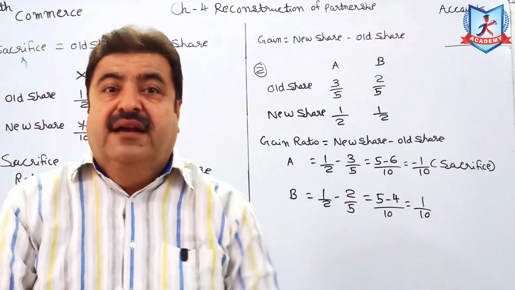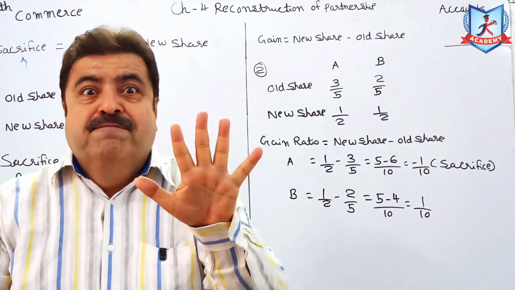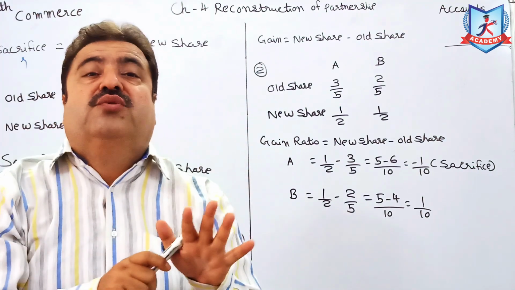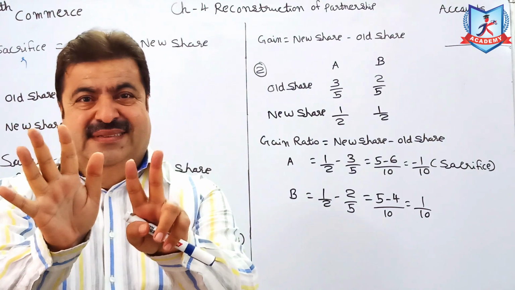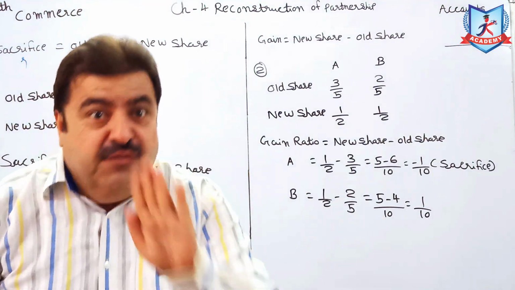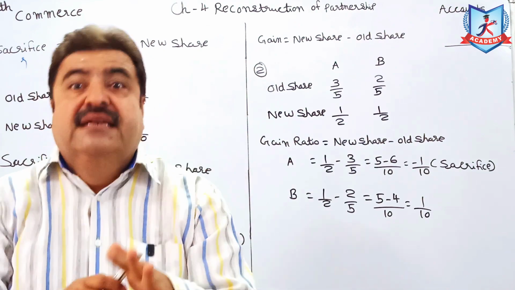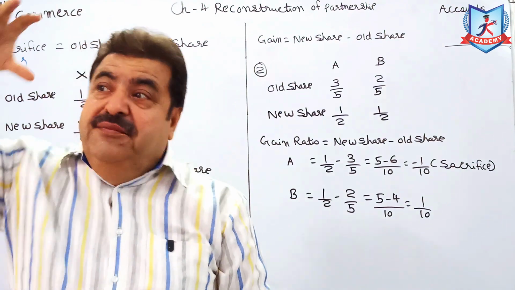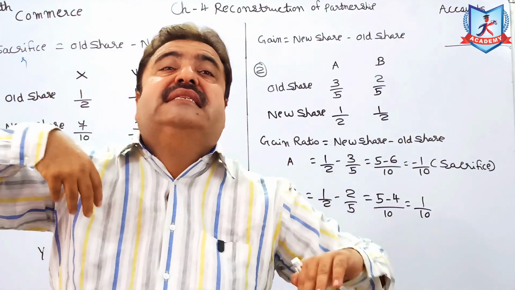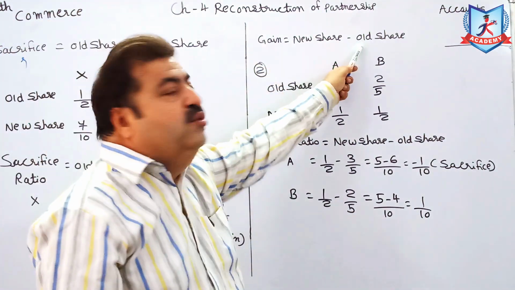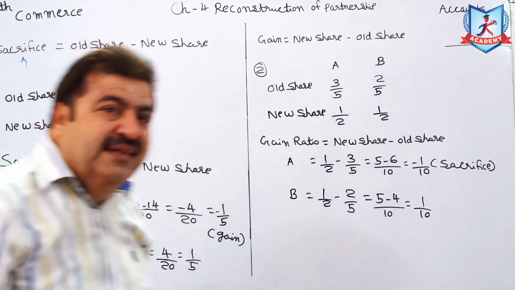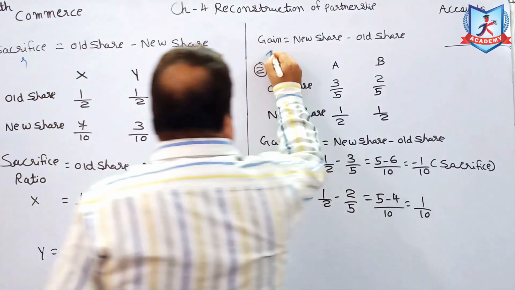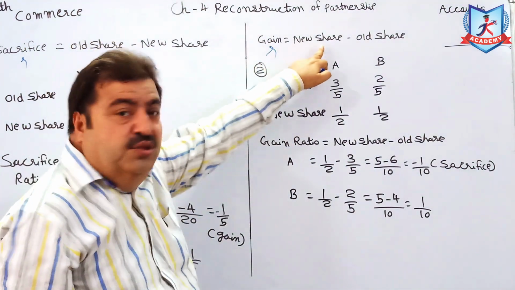Suppose in a partnership firm, earlier you are getting 5 lakhs. And after this reconstruction, after the new changes, after the new ratio, you get 7 lakhs. Earlier you were getting 5 lakhs. That was old. Old share was 5 lakhs. New is 7 lakhs. So you can say 2 lakhs is a gain. If new is more, old is less, it is gain. So the formula is new share minus old share. So gain ratio is equal to new share minus old.